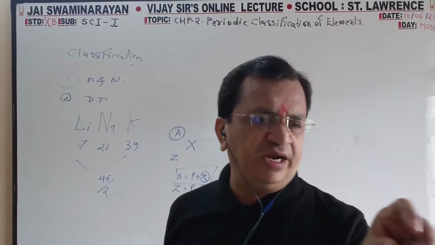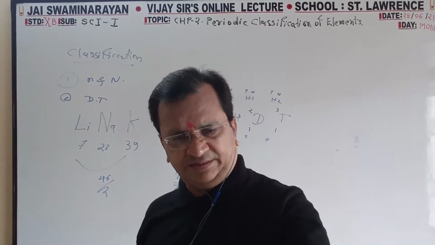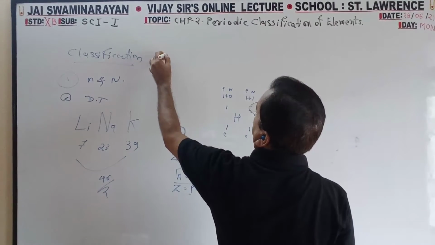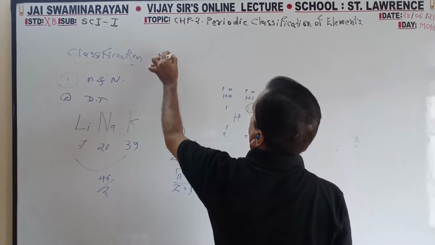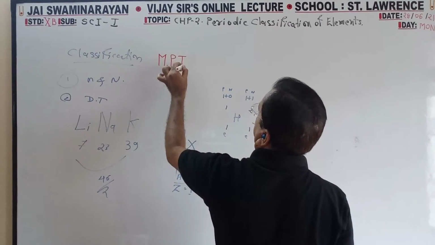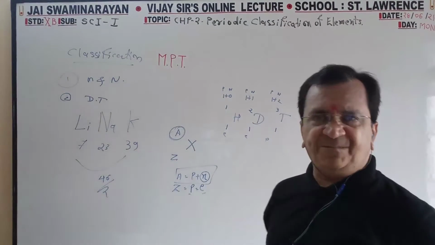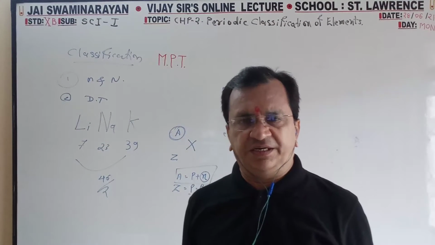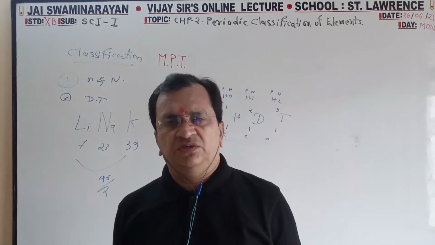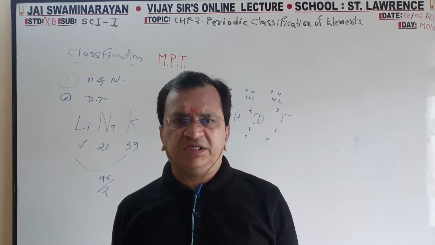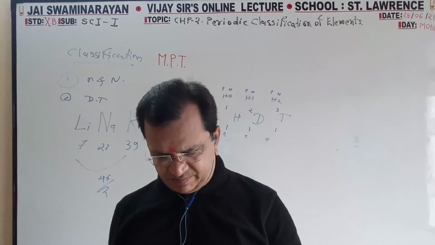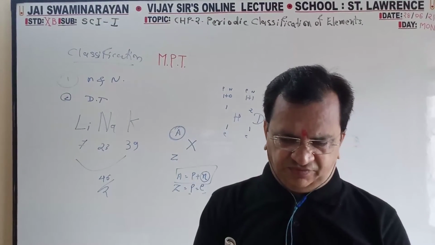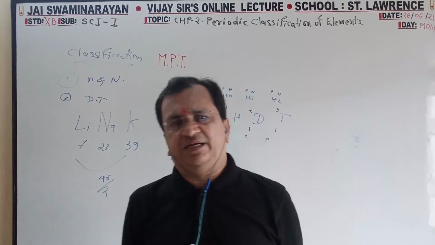Then at the end, MPT, modern periodic table. What is the meaning of modern periodic table? Three different words I want to explain.